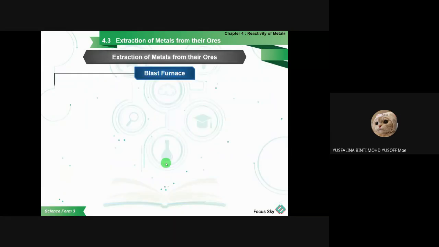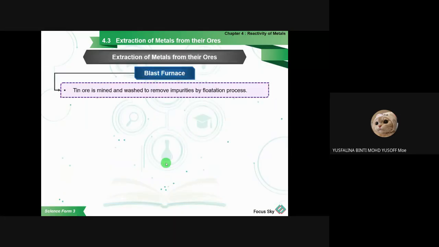Alright, so the extraction of metals from the ore. Usually we use a blast furnace. The tin ore is mined and washed to remove impurities by the flotation process. By the flotation process, those with a high density will sink, those with a low density will go on the top of the water, and others will submerge, right? So that is the flotation process.